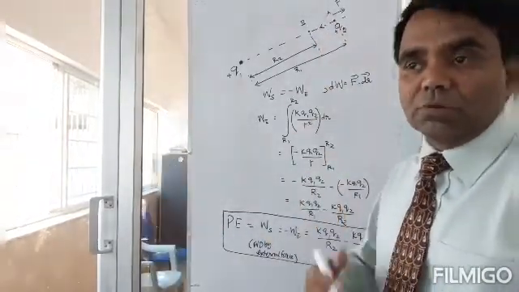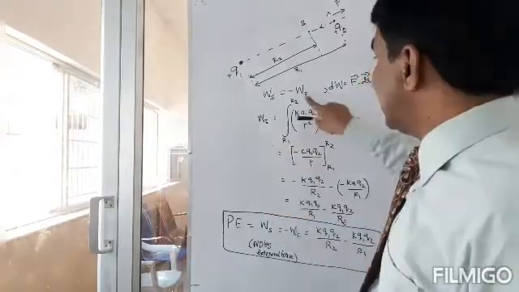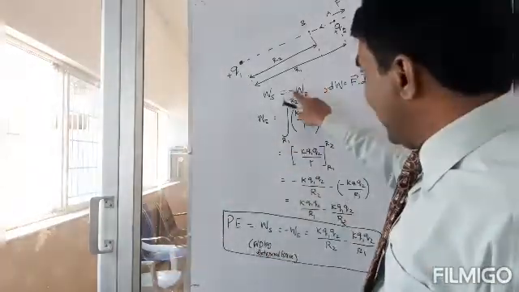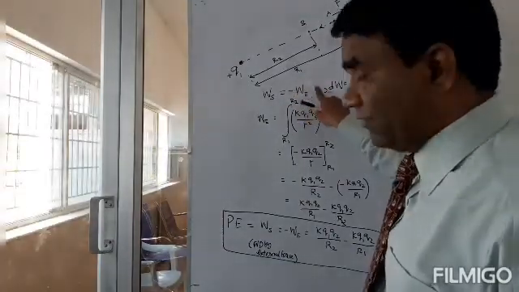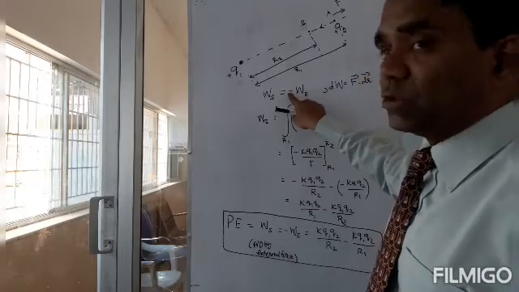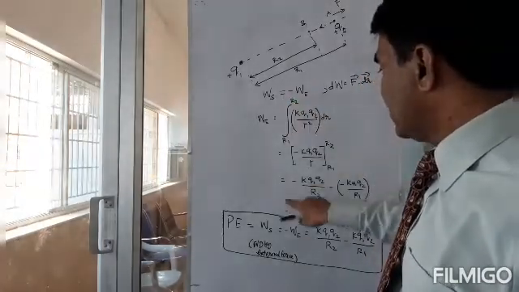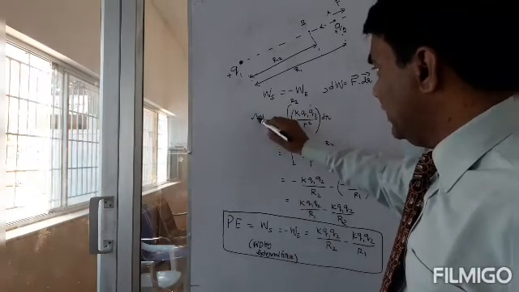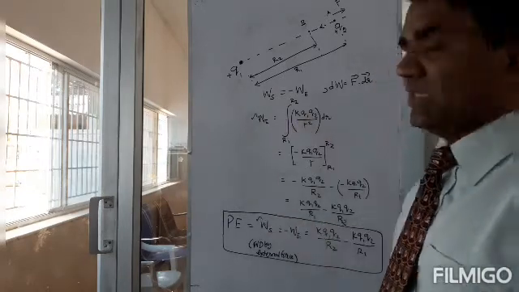But the work I do is equal to the negative of the work done by the electrostatic field. So I find the work done by the electrostatic field and assign a negative sign to that, then I get this stuff, the work done by me. So first I find WE and then I find WS.